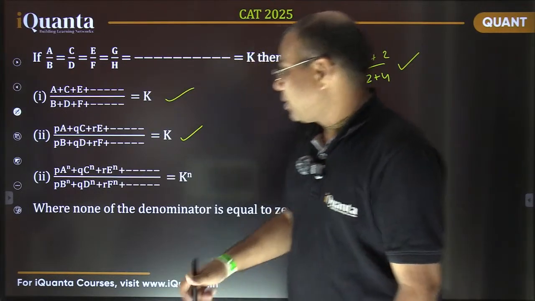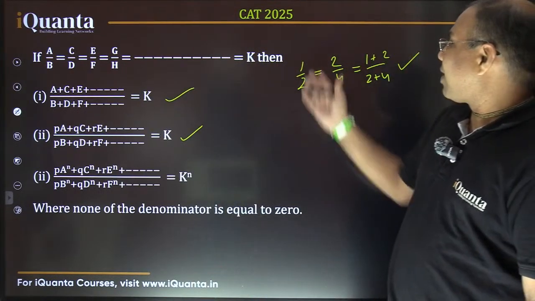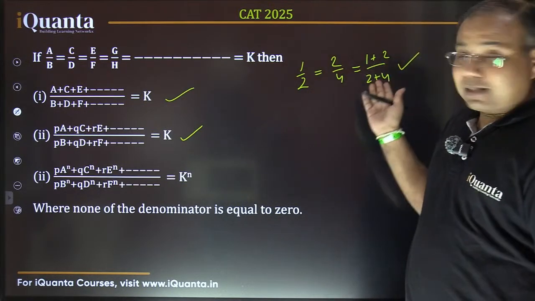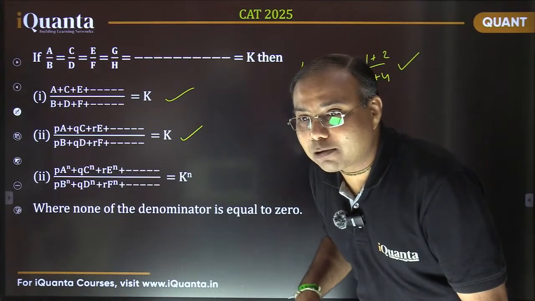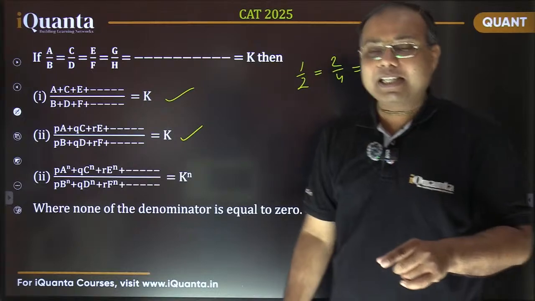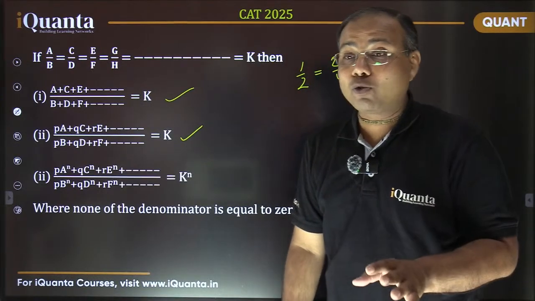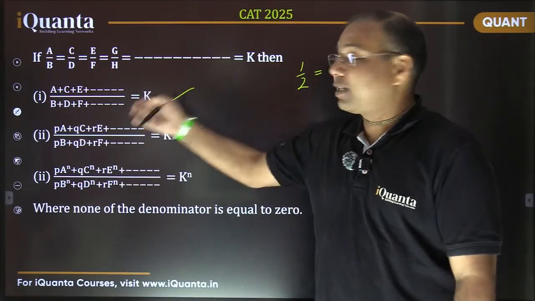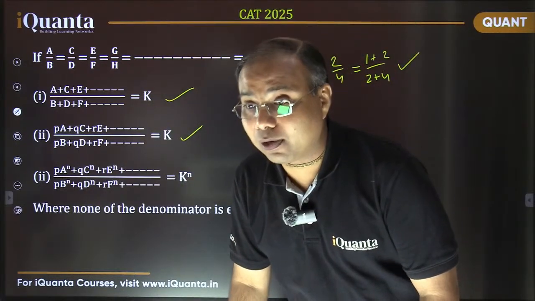है ना? I've taken this example here, 1 by 2, 2 by 4, they are equal fractions and it verifies, and many of the students have written many other examples in the comments also. And see, it is actually very easy and it is the fastest way to solve questions. Very typical questions can be solved by using these properties. This is really very, very helpful.